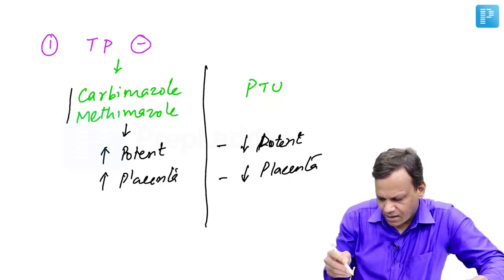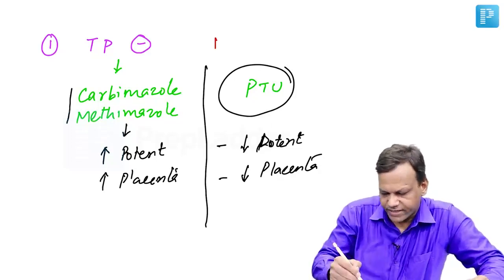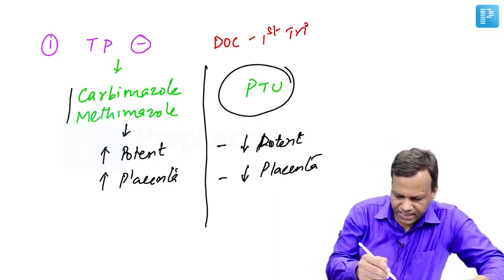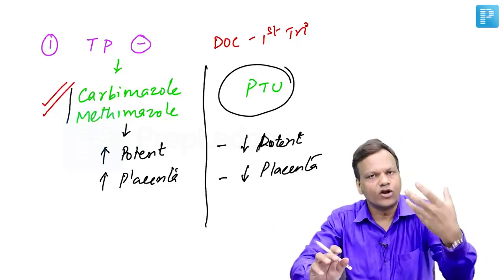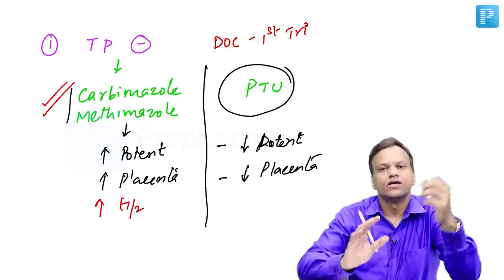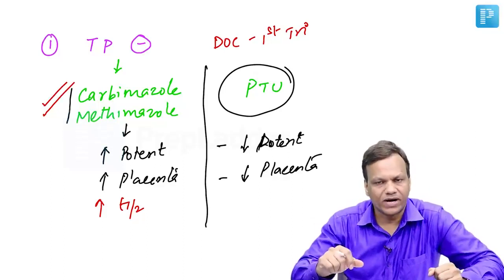So due to this reason, propylthiouracil is a drug of choice in first trimester of pregnancy, whereas for all other cases we prefer carbimazole because they are longer acting drugs also. They have more plasma half-life, they are longer acting, so they are drug of choice for every case except in first trimester when we prefer propylthiouracil.